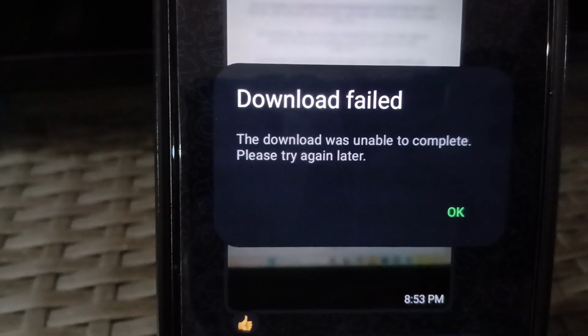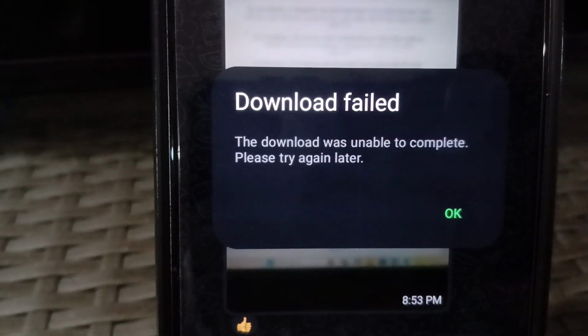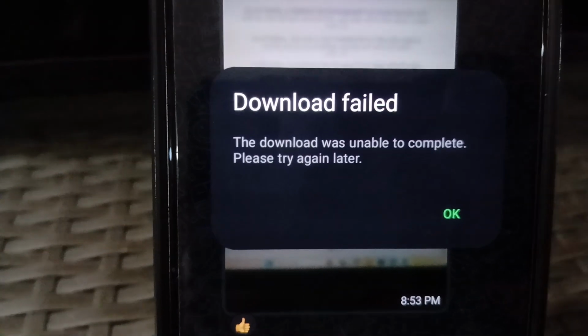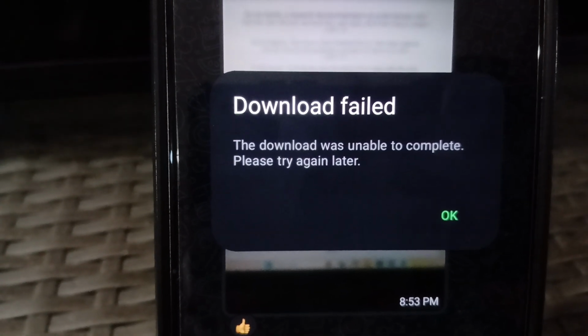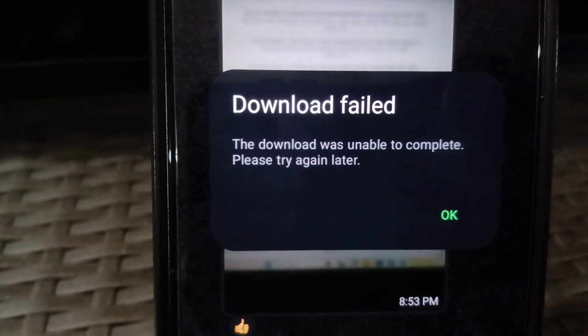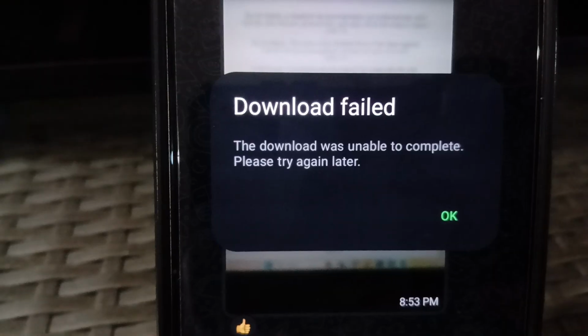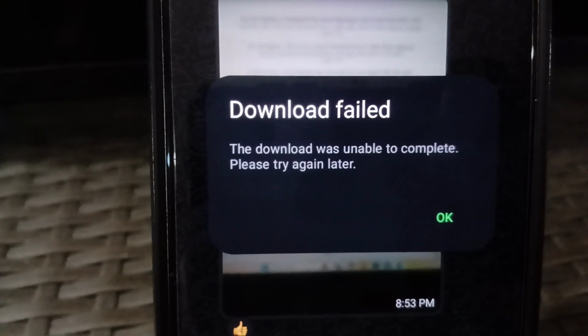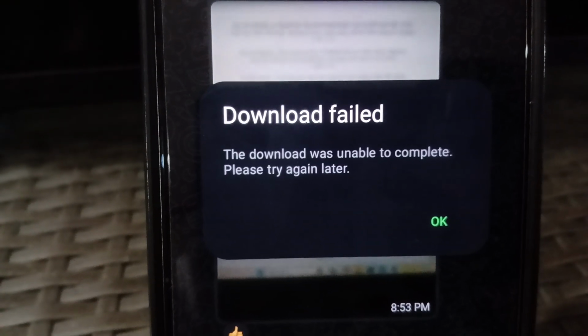Well, the first thing you want to know is that if it says download failed, most times it could be that your network connection is having issues and you're unable to download. So for example, go ahead and check your internet connection or switch over to another more reliable connection. The download will complete.